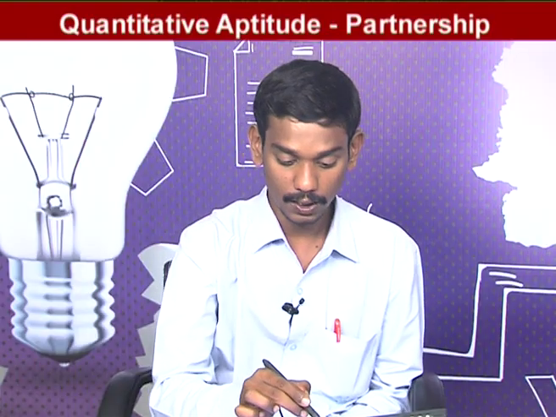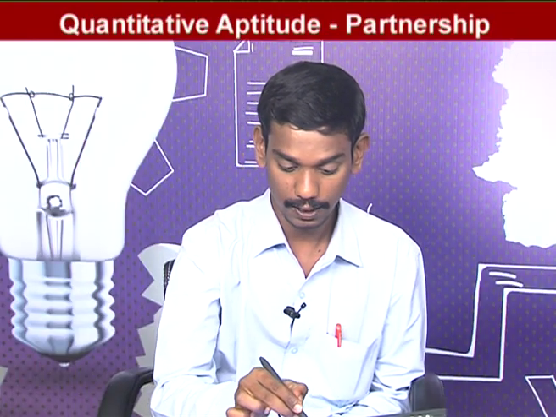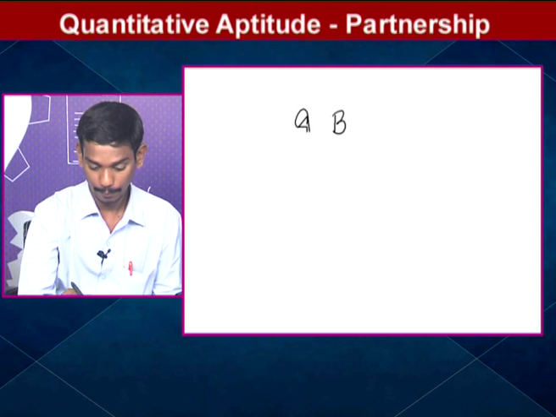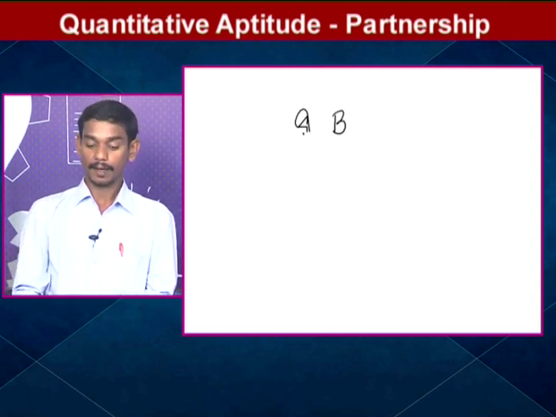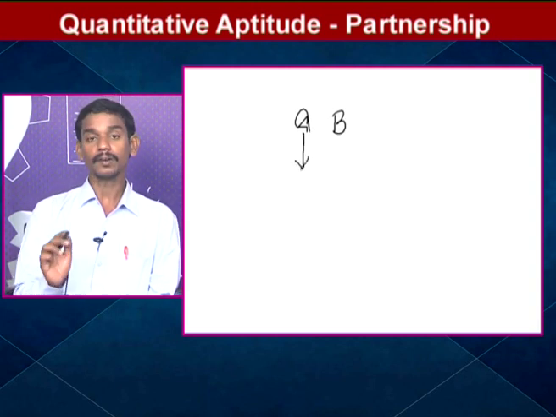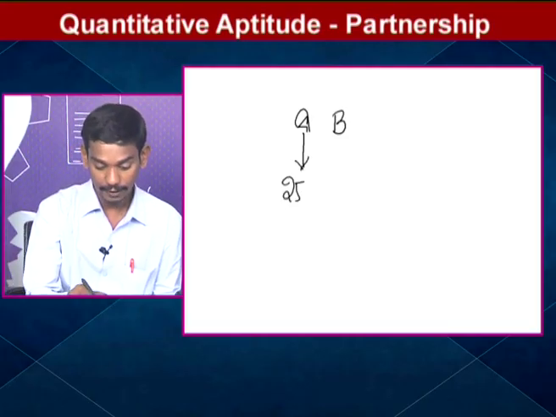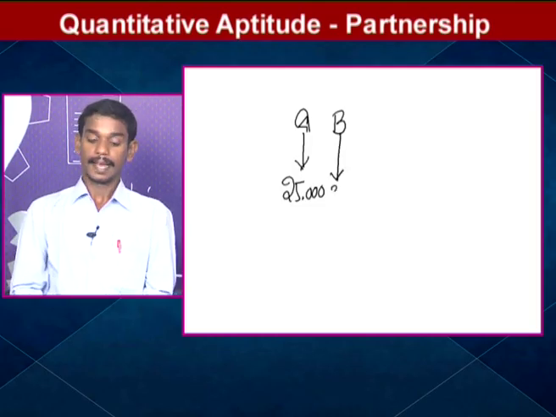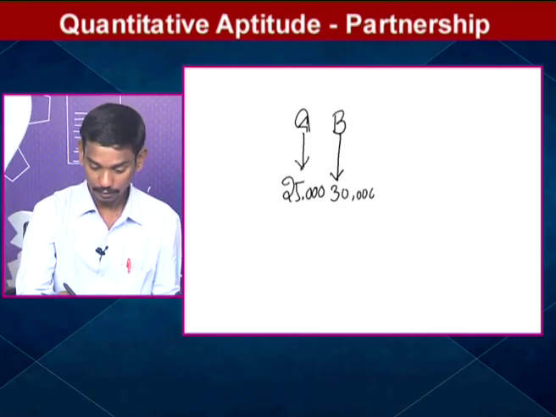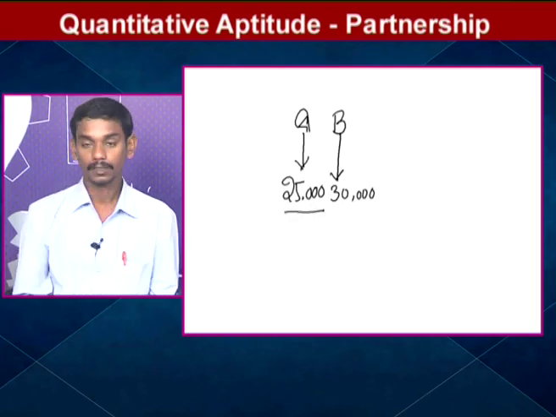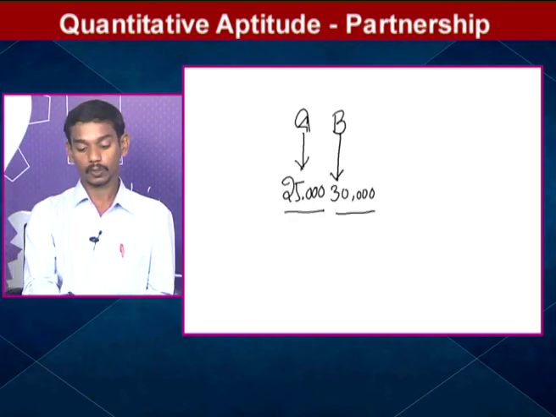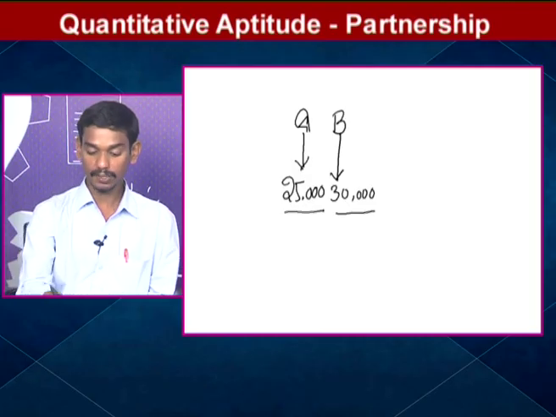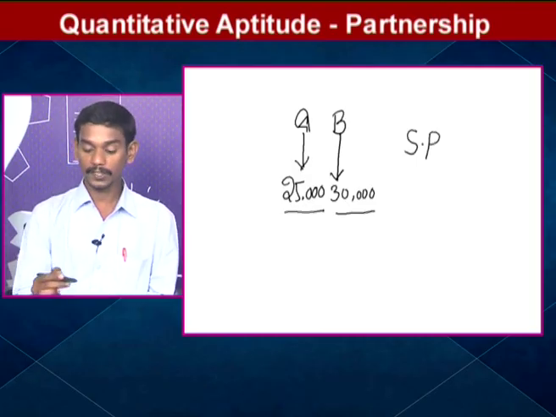Here two partners started a business. The two partners are A and B. A invested 25,000 rupees and B invested 30,000 rupees. In these two partners, A invested 25,000 rupees and B invested 30,000 rupees.